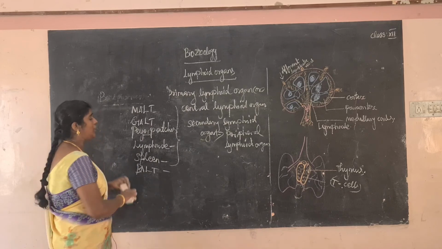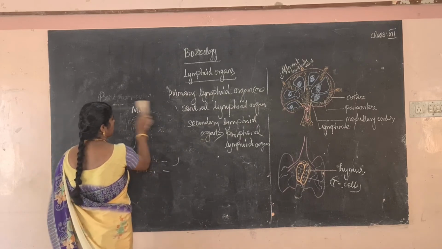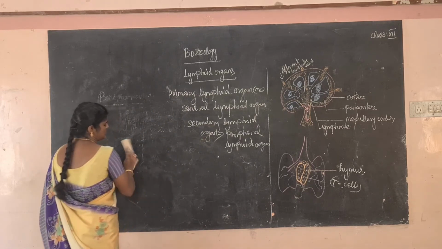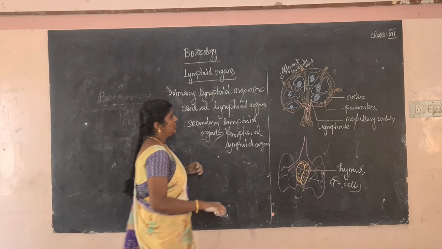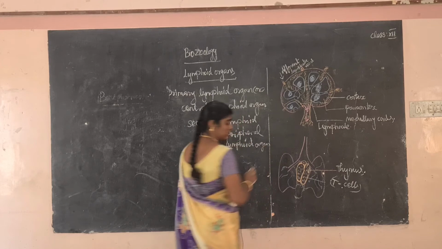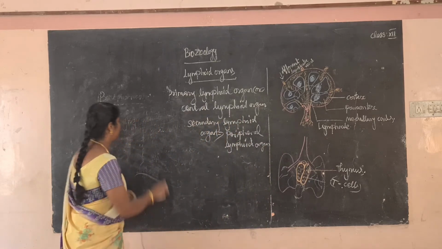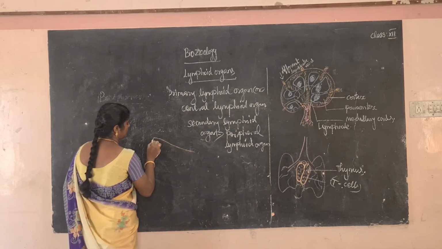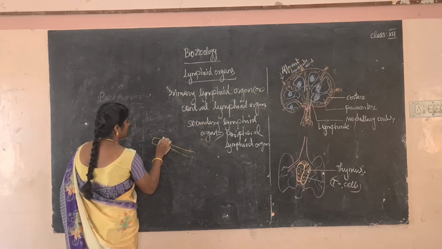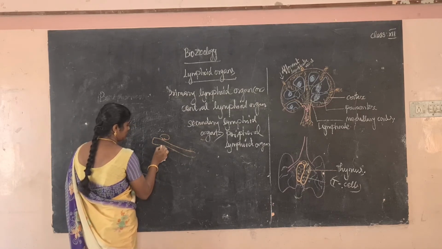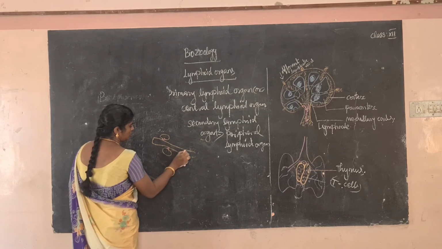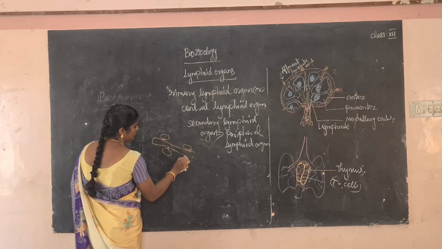The first one, lymph node. What is a lymph node? A lymph node is a small rounded structure. For example, this is a lymph node structure. This is a small bean shaped structure.